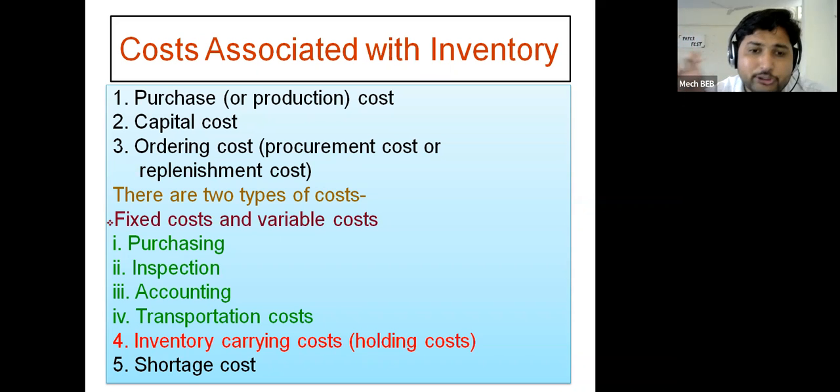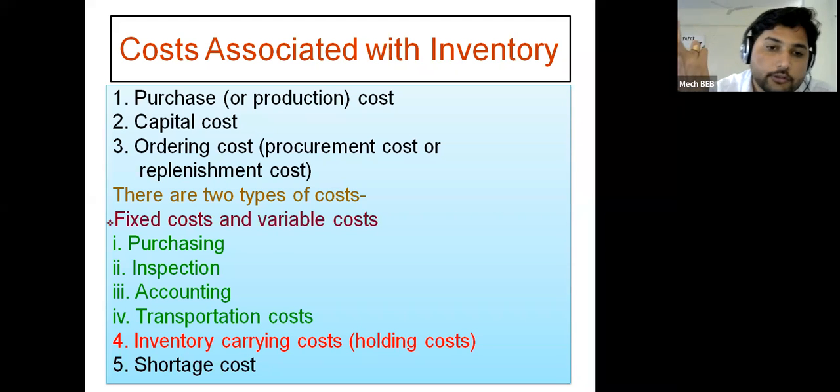So all the cost associated with ordering the material or purchasing the material will be considered under the ordering cost. Now this ordering cost is divided into two parameters. One is fixed cost and the second is variable cost.